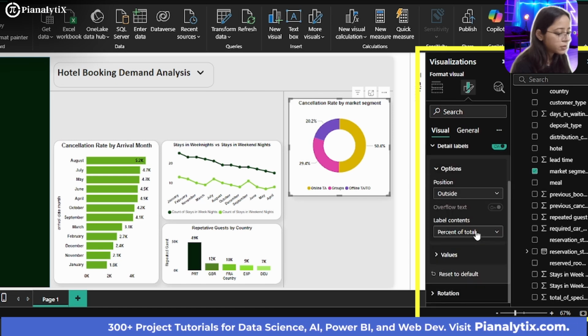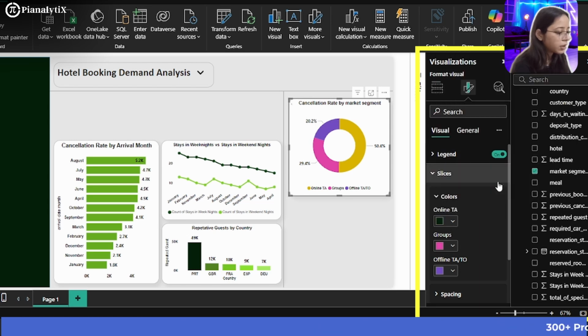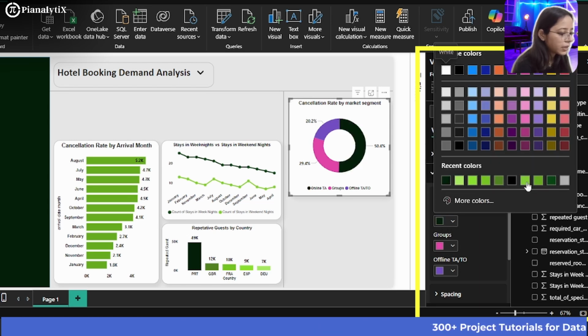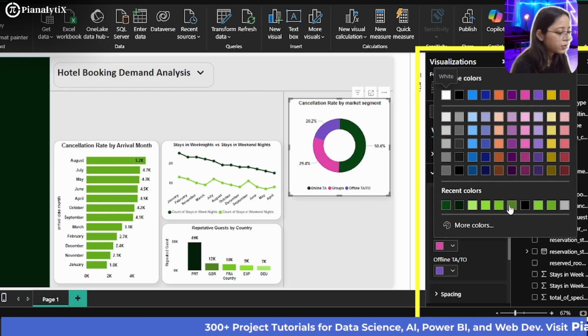Now what you can do is you can change the color of these slices also. For example, for online TA, I want a color like this, but again I can go with something lighter, I'll say. For groups, I can go with this color.